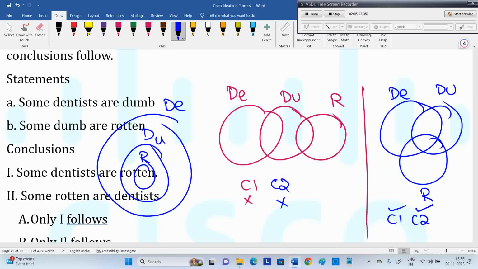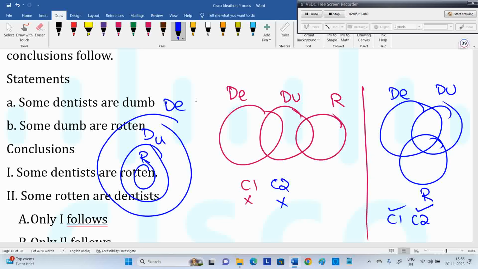Dentist, some part is occupied by dumb, some part is occupied by rotten. This thought process, this syllogism topic, is giving some thought process to your mind. Why only this? Why not this? I can try like this. Yes, you have to stick to the statement.